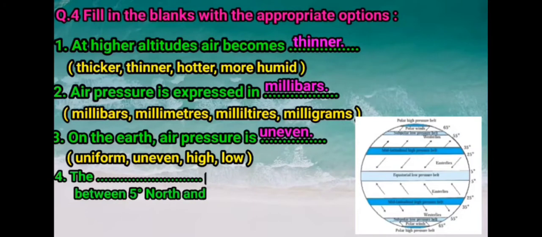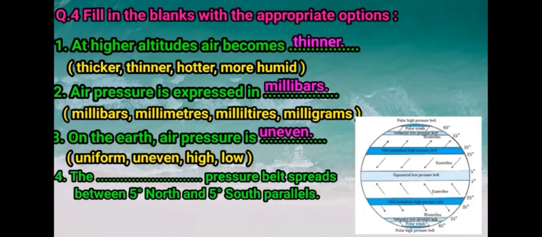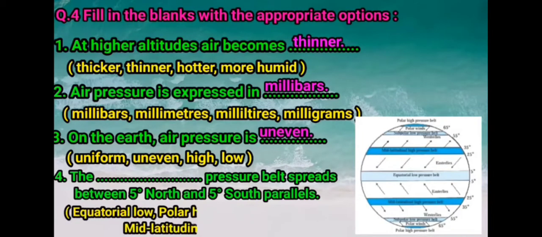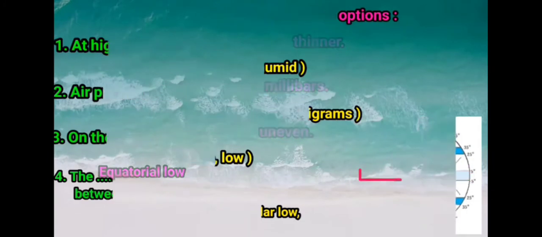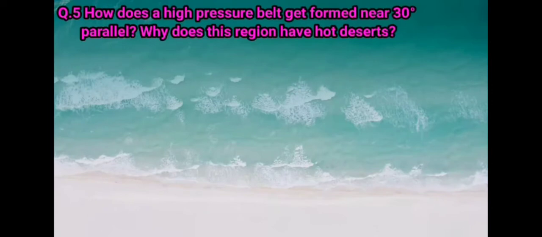Next, number 4. The dash pressure belt spreads between 5 degree north and 5 degree south parallel. Options are equatorial low, polar high, subpolar low, and mid-latitudinal high. So children, you can see in the figure, equatorial low pressure belt spreads between 5 degree north and 5 degree south parallel. So the answer of this question is equatorial low pressure belt. Next question, question number 5. How does a high pressure belt get formed near 30 degree parallel? And why does this region have hot desert?